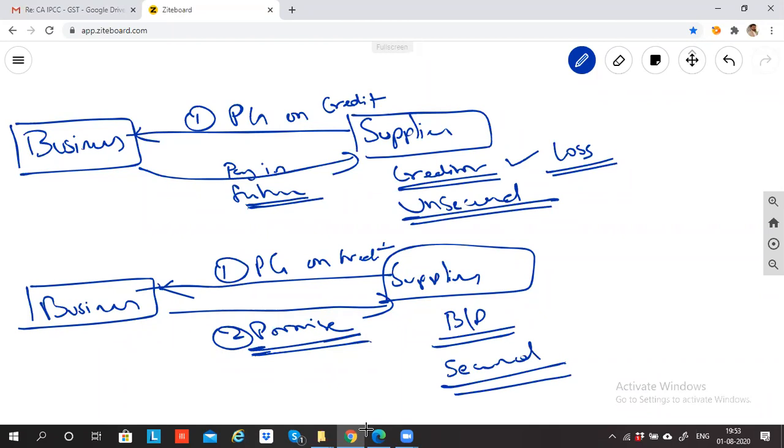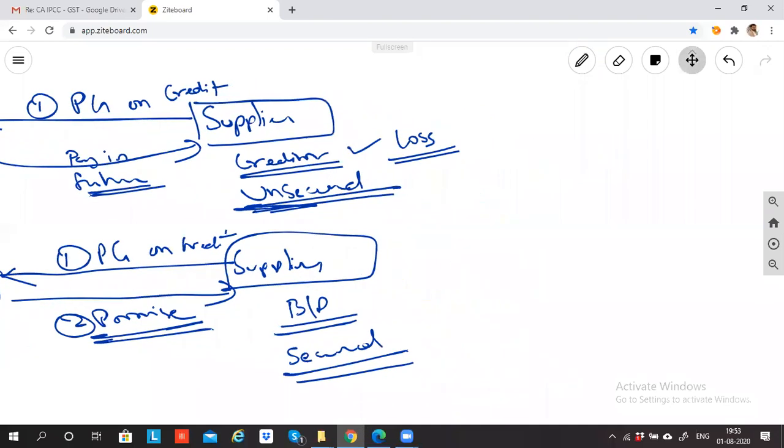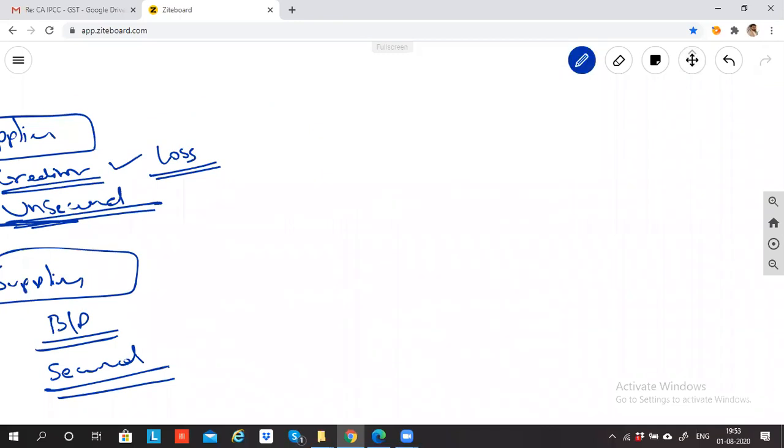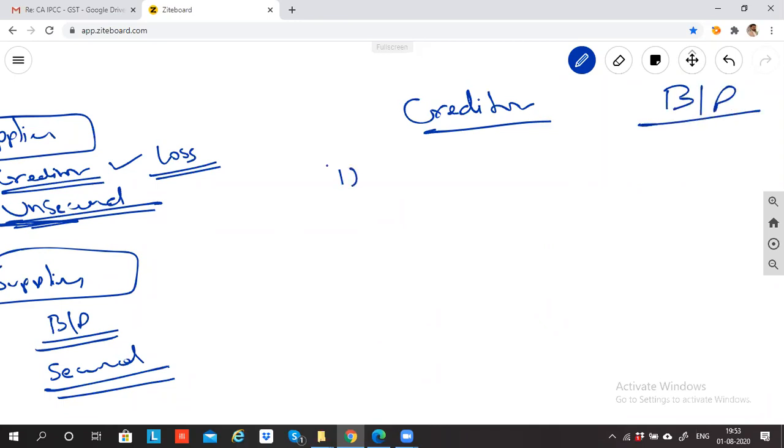So can I say bills payable is also something we have to pay? Business has to pay to the supplier only. Here also business has to pay to the supplier only. Can I say in this transaction it is very much unsecured and this transaction is very much secured? So what is the difference between creditor and bills payable? The first point is not a difference.